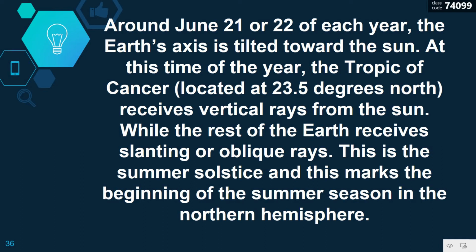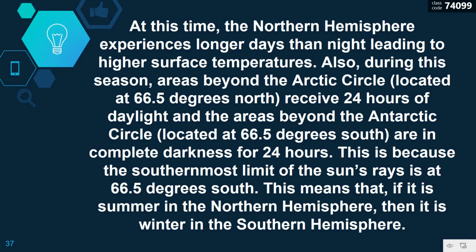This is the summer solstice, and this marks the beginning of the summer season in the Northern Hemisphere. At this time, the Northern Hemisphere experiences longer days than night, leading to higher surface temperatures.